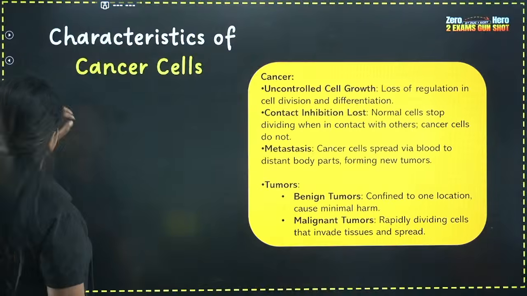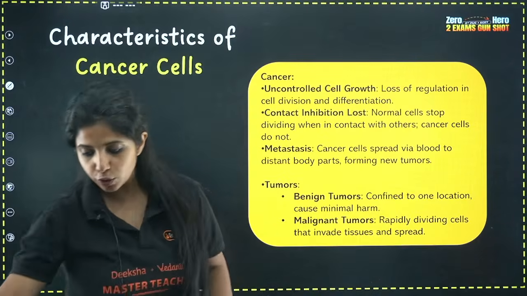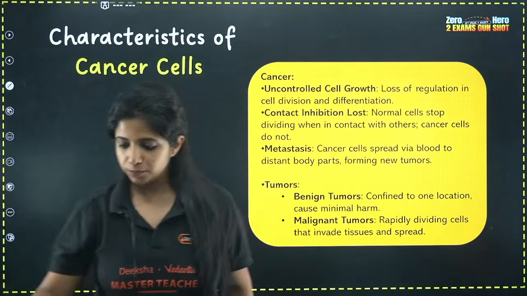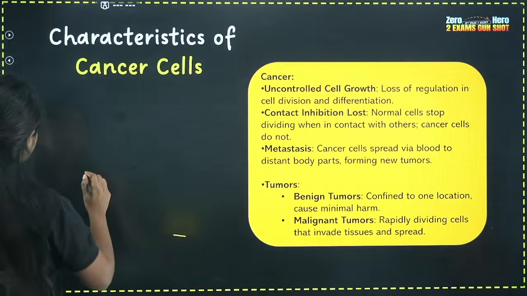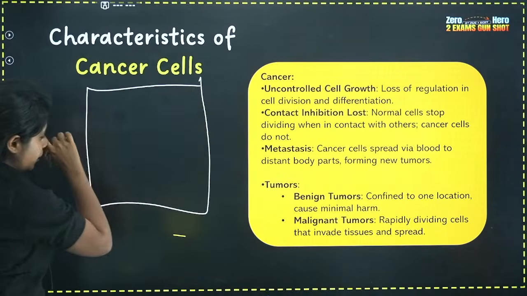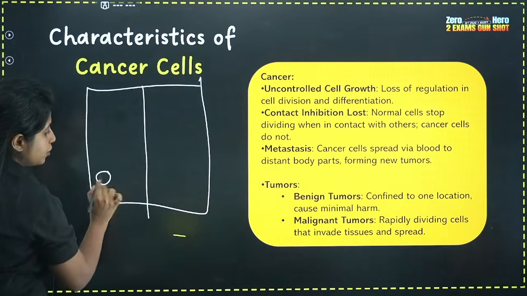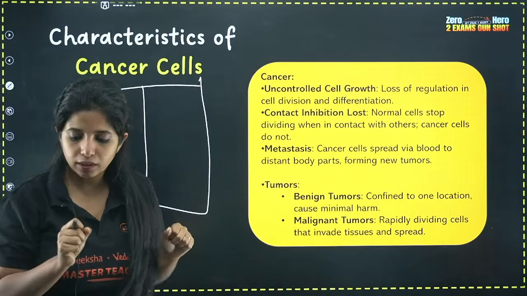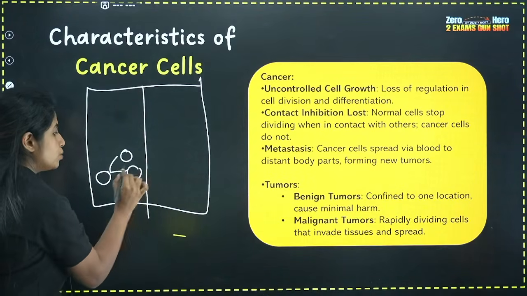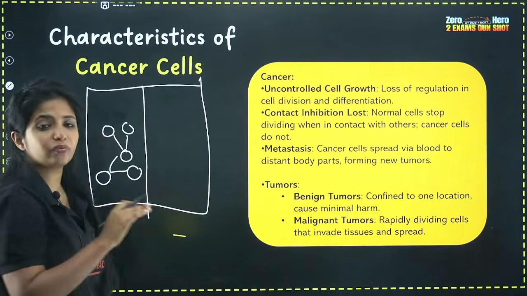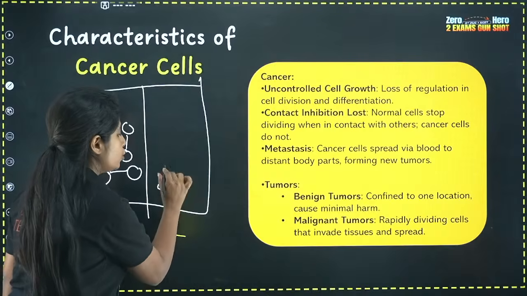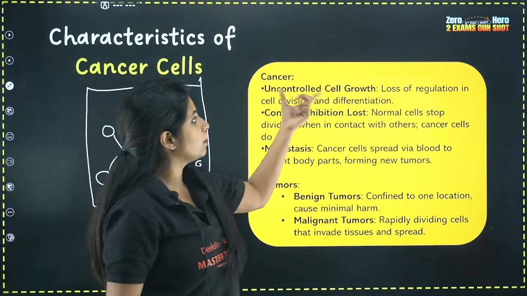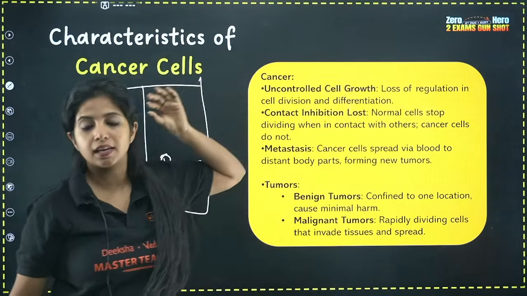Let's go ahead. The next thing is cancer. The first question that usually comes up in PU2 is, what are the different characters of cancer cells? Listen to me. The first one is that normal cells, my dear children, grow, but they grow controllably. They divide into two cells, and this process is very slow. But in the case of cancer cells, this is going to be really fast and uncontrollable. So uncontrolled cell growth is there in cancer cells.